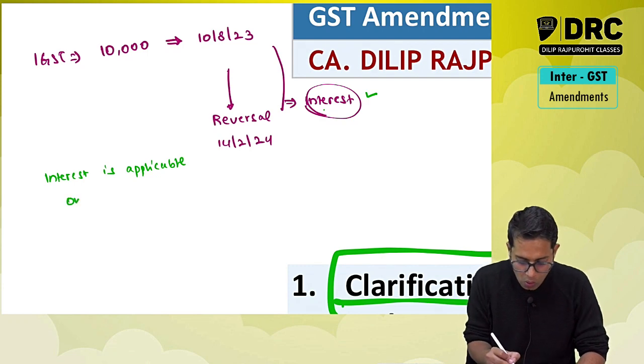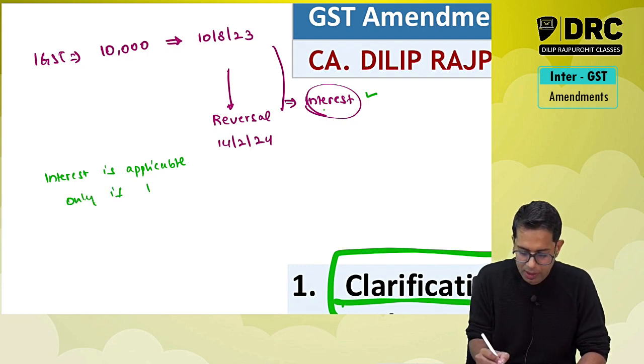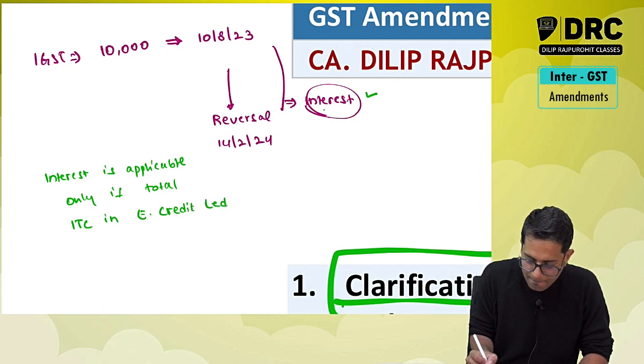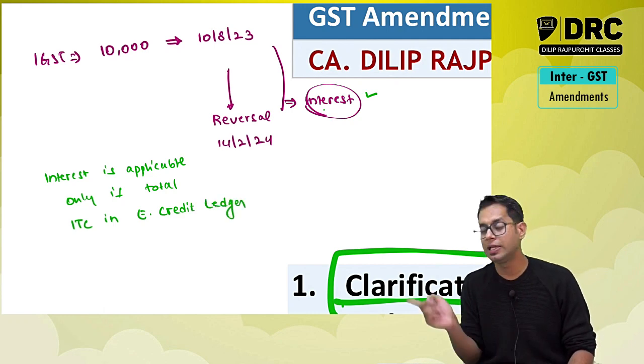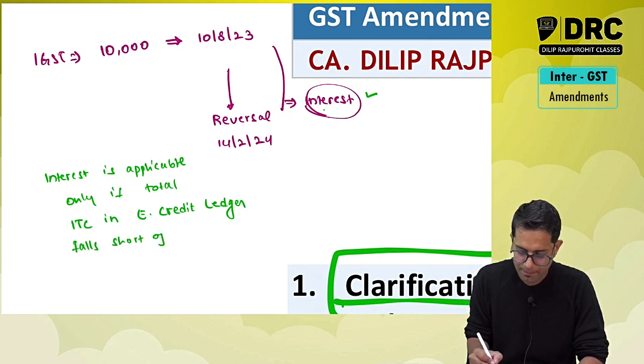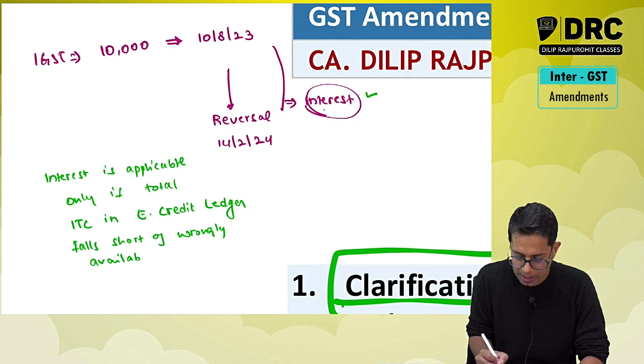interest is applicable only if the total input tax credit in your electronic credit ledger falls short of the wrongly availed IGST credit.